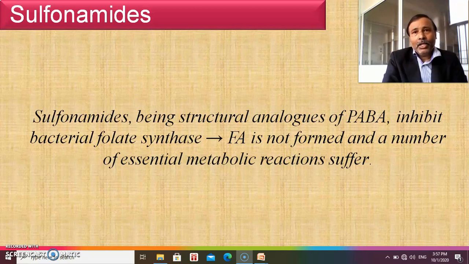And ultimately this pteroic acid conjugates with glutamic acid to produce dihydrofolic acid. As the sulfonamide has a structural resemblance with PABA, there will be a competition, and instead of PABA, this sulfonamide will be incorporated to form an altered folate, which is metabolically injurious to the bacteria. So in this way sulfonamide shows its mechanism of action.